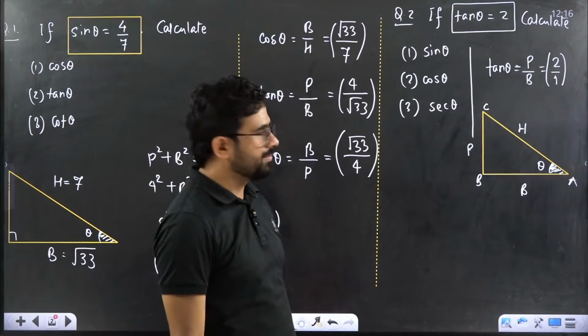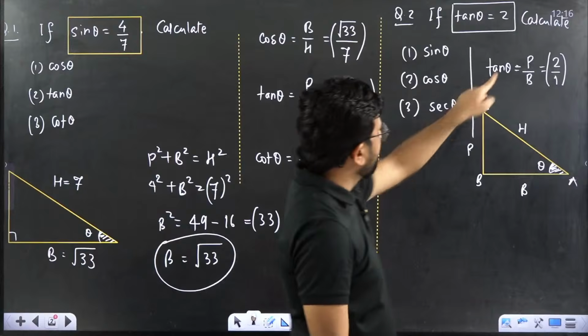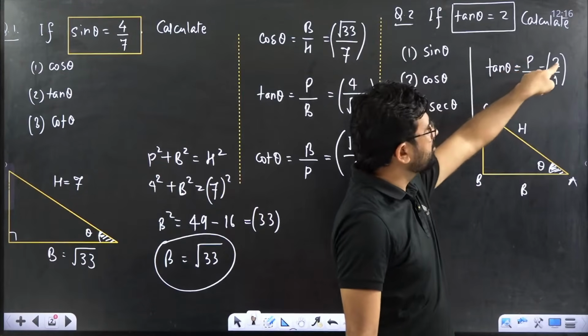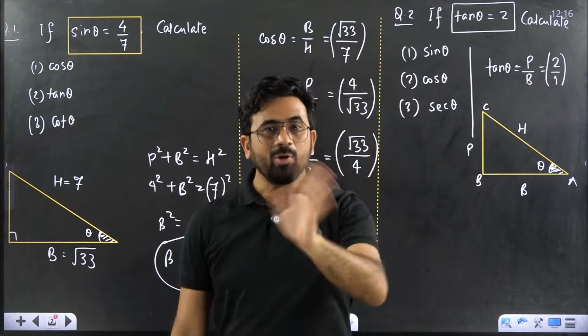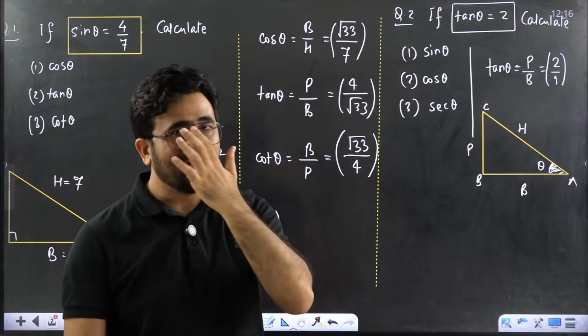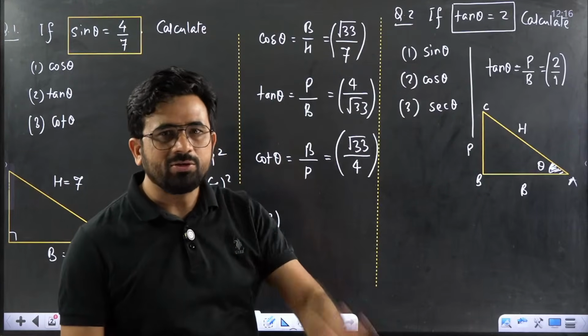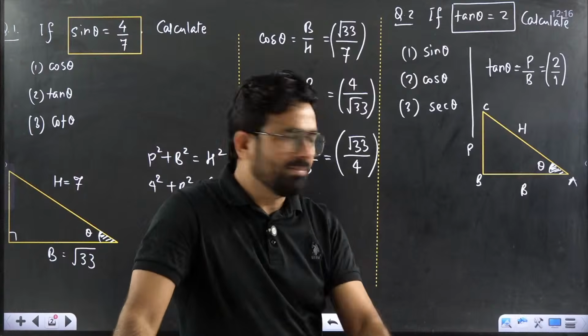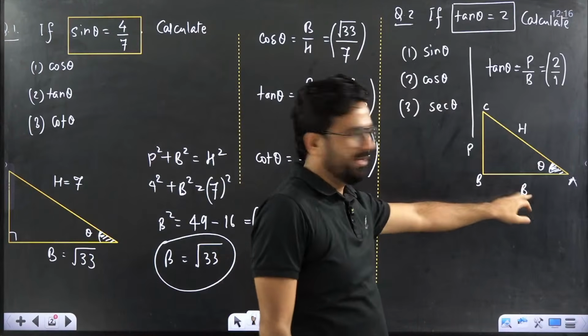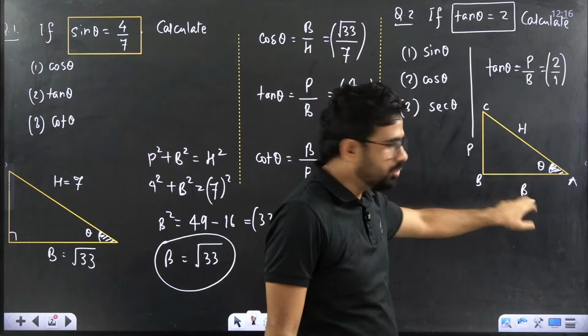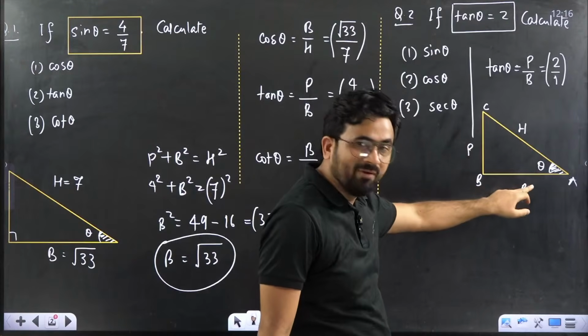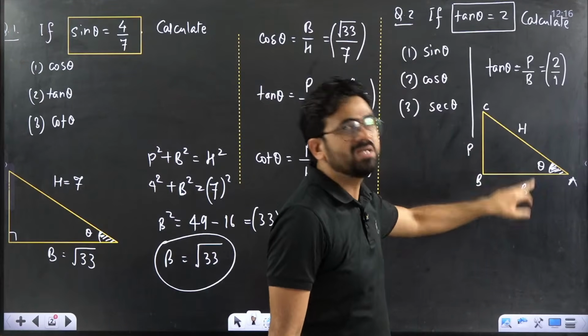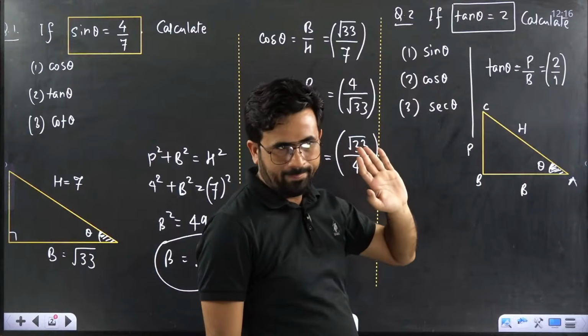This is the hypotenuse. Again, you have to understand, perpendicular upon base is 2:1. I am not saying perpendicular is 2, I am not saying base is 1. But if I assume this ratio 2:1, that means if this value is 2, then this would be 1. If you take this as 4, this would be 2. If this is 10, this would be 5. If you take 20, this would be 10. This is the ratio.